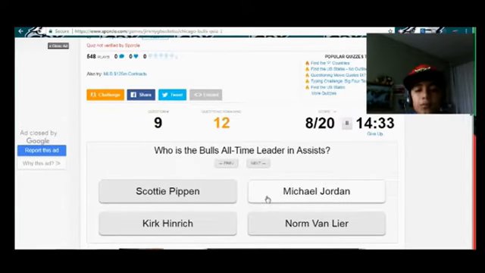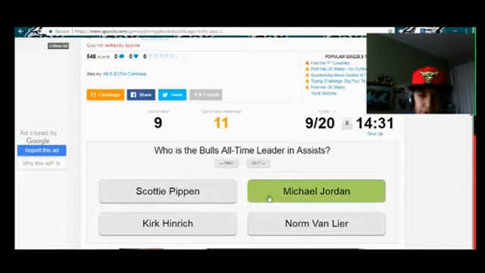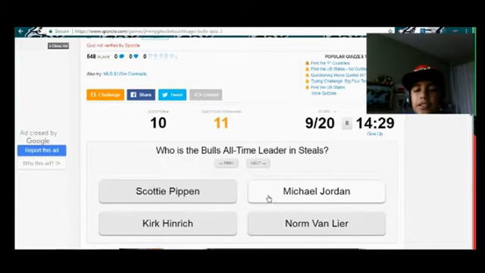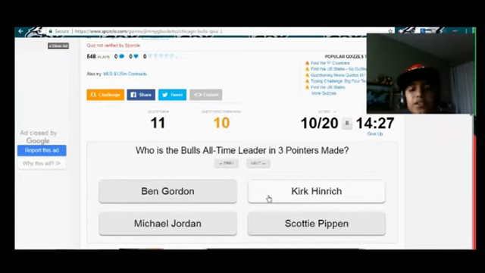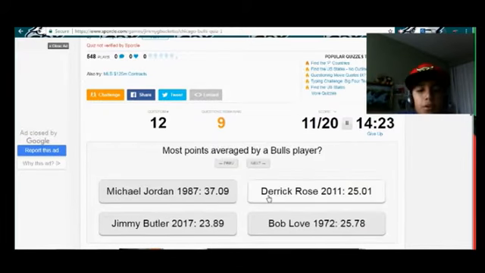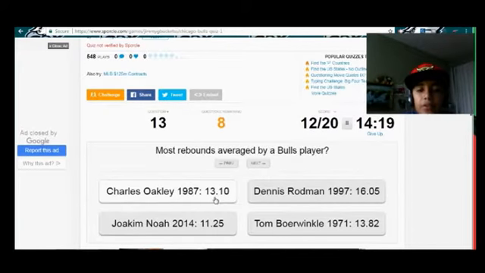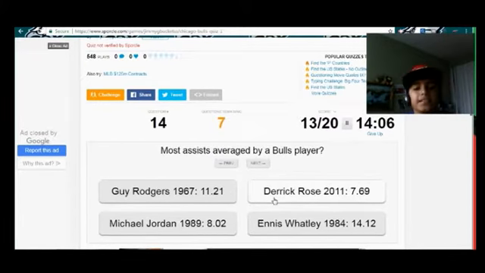Who is the Bulls all-time leader in assists? MJ. Who is the Bulls all-time leader in steals? MJ. Who is the Bulls all-time leader in three-pointers made? Kirk Hinrich. Who has the most points averaged by a Bull? Michael Jordan. Who has the most rebounds averaged by a player? I don't know, is it Dennis? I'm not sure. Yes, it's Dennis.